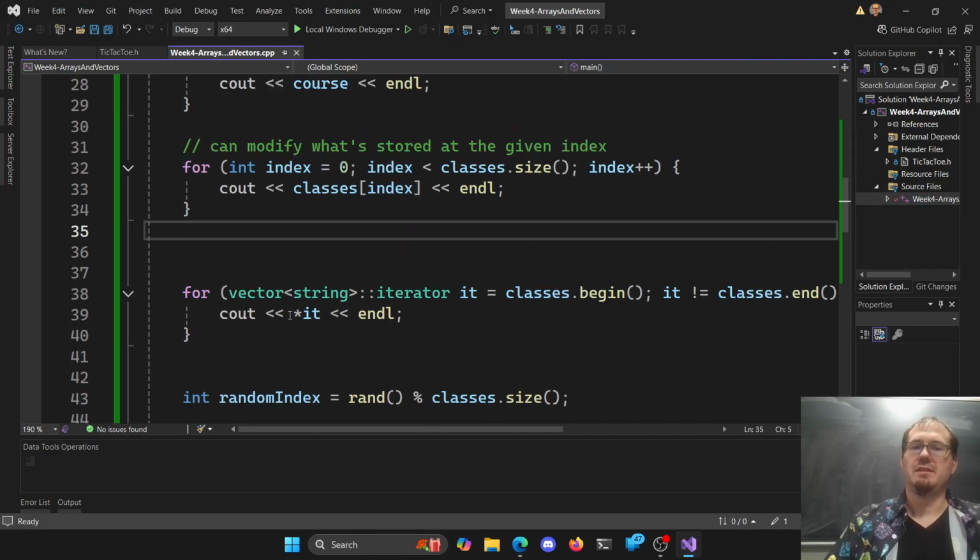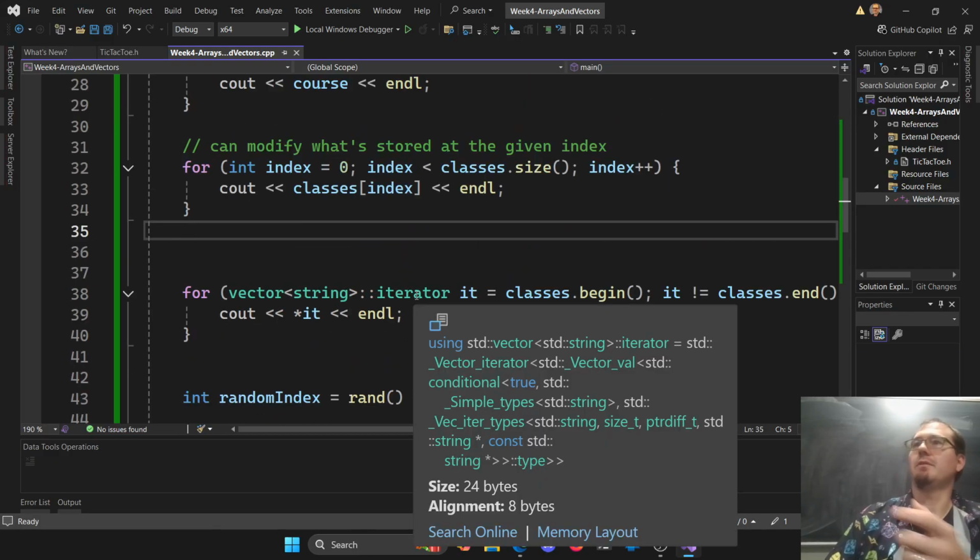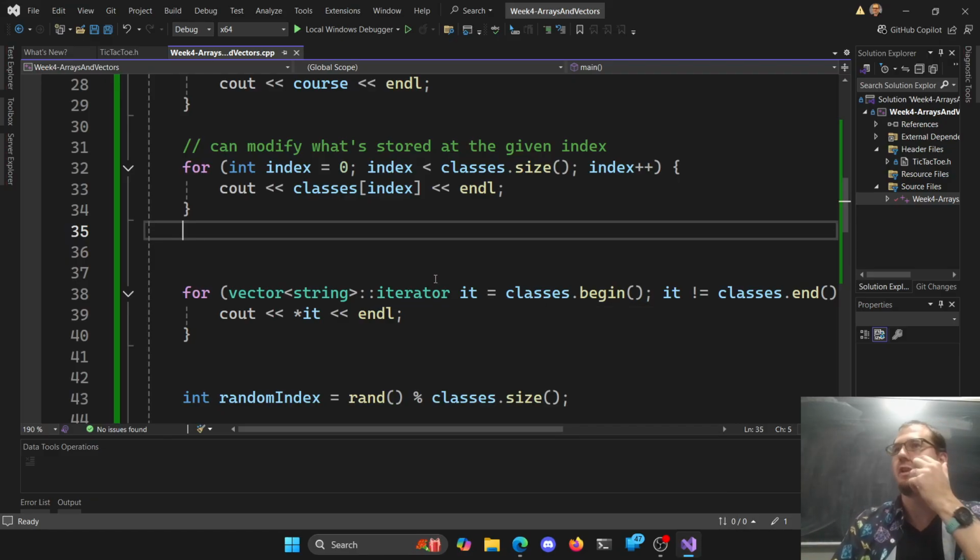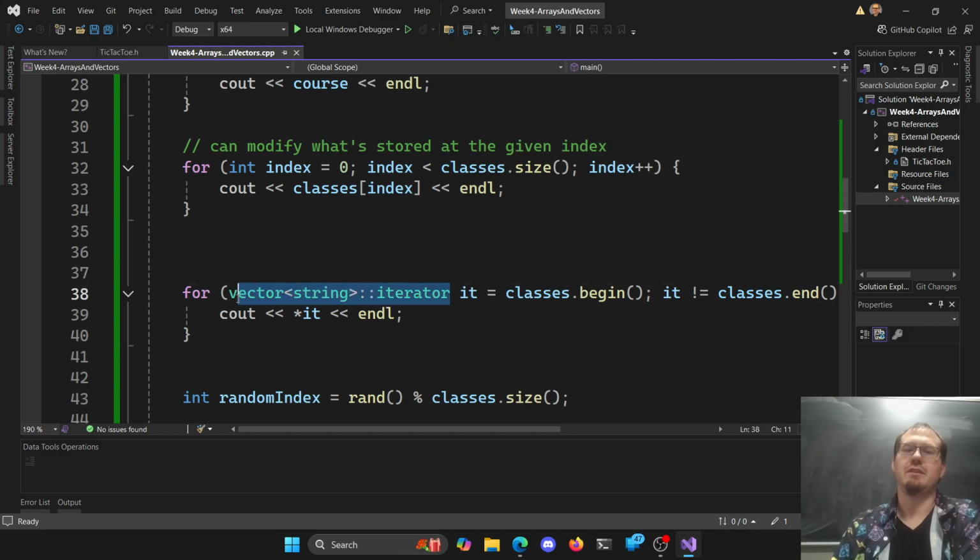So it's a pointer, right? The iterator is a pointer, but it's a pointer using vectors, which is fun. So now we're combining the two, so we can have a pointer for our vector. Gets to be a little bit awkward, but that's okay. And if you don't like typing, which nobody likes typing, right? We want to be lazy here.